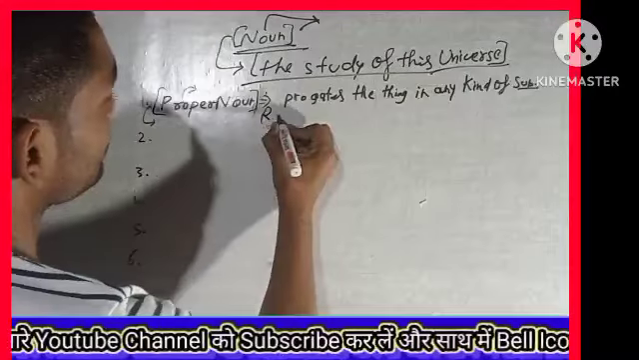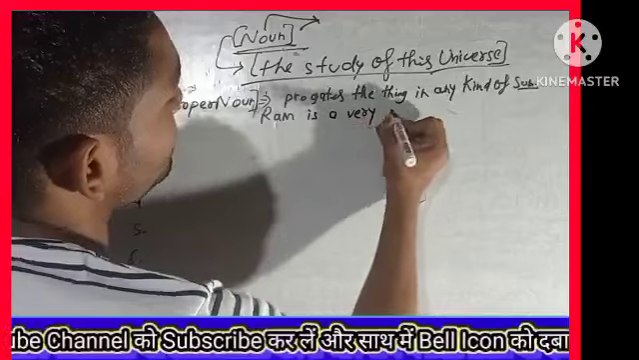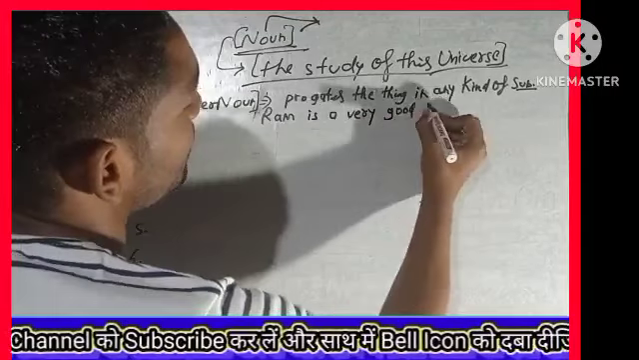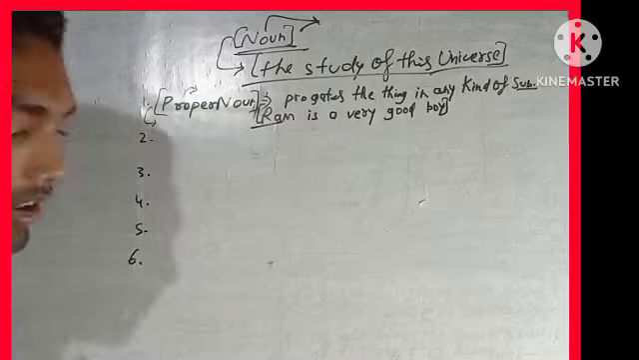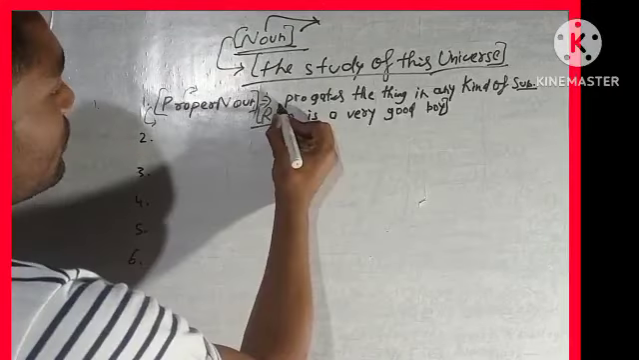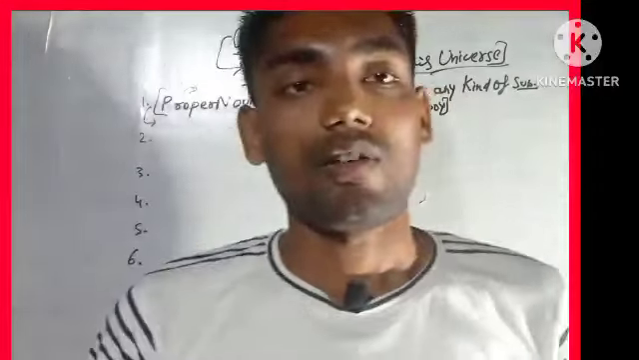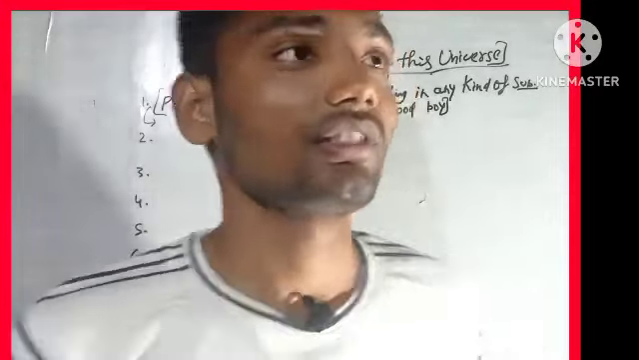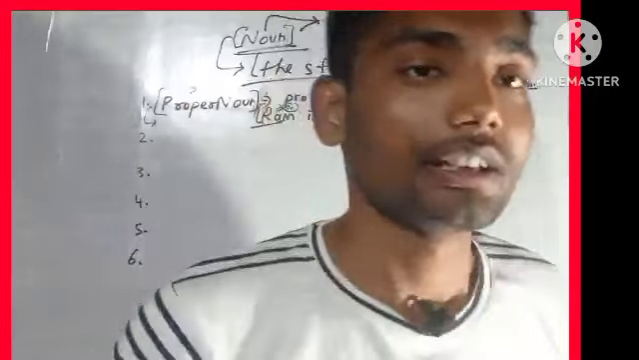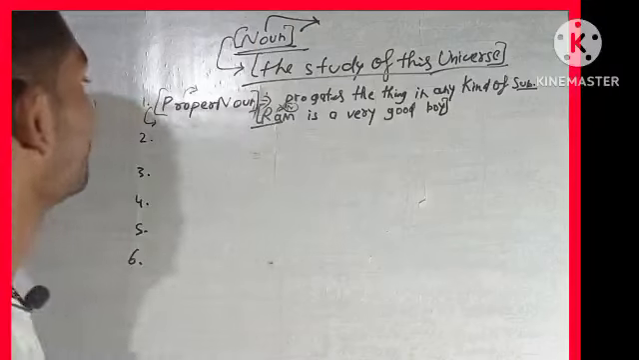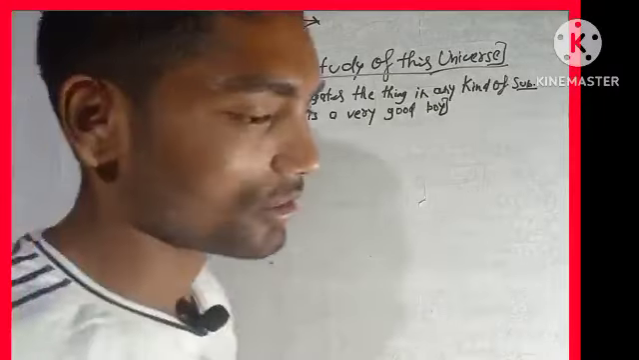Ram is a very good boy. So when we talk about Ram, Ram is a noun. And when we ask what kind of noun it is, it is called a proper noun. So everything that defines the property of a noun is called a proper noun. And then after, example number 2.